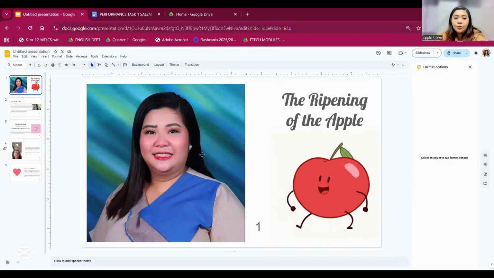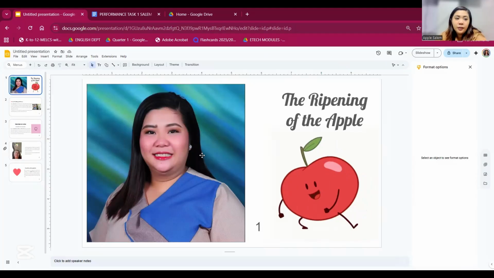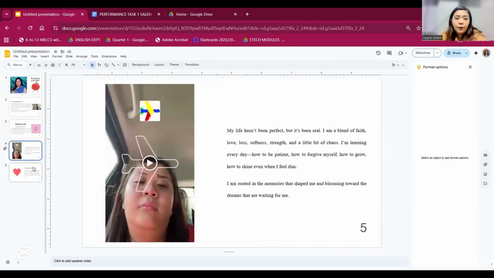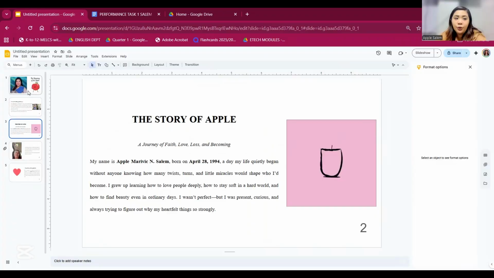Okay, good day everyone. So for today, we are going to discuss your performance task number 3, which is about Google Slides. So to show you, actually our performance task here is simple. You just have to learn how to insert images, videos, and of course, use hyperlinks in your slide.